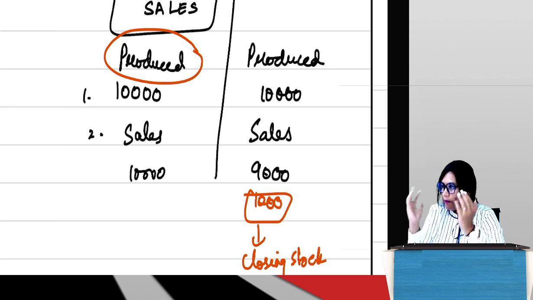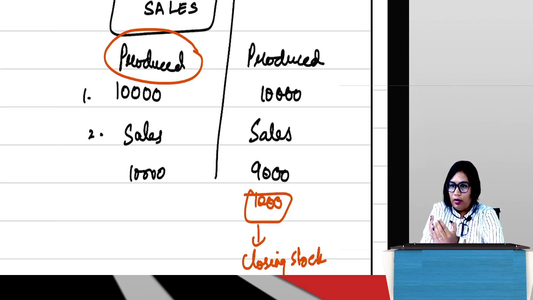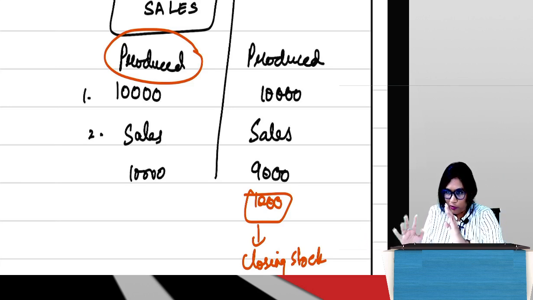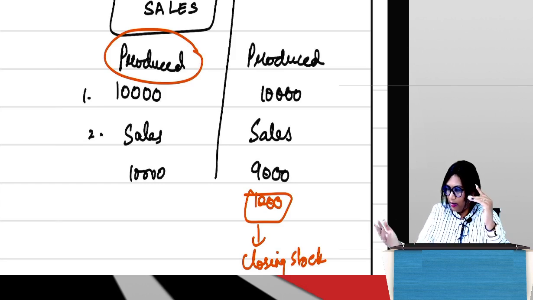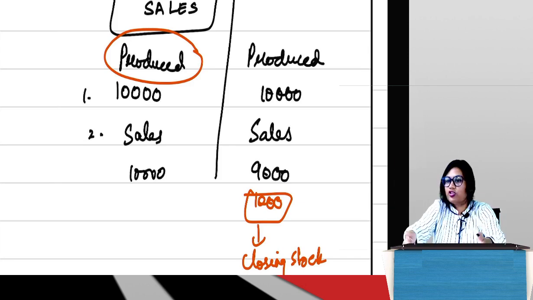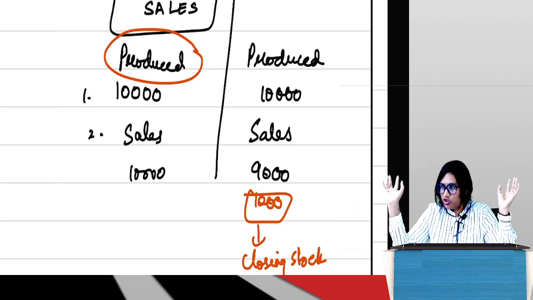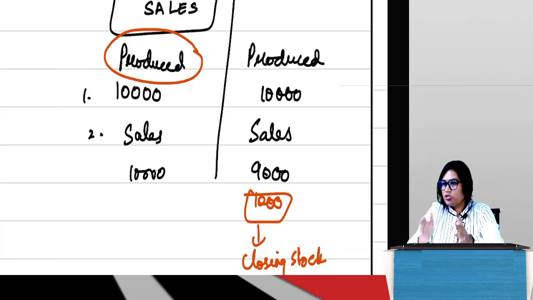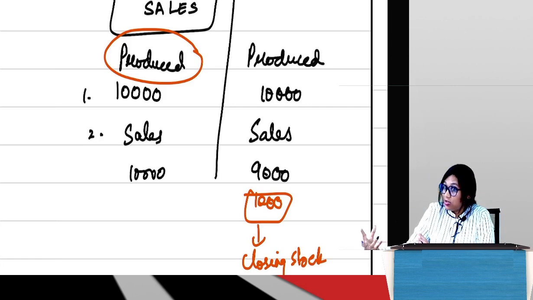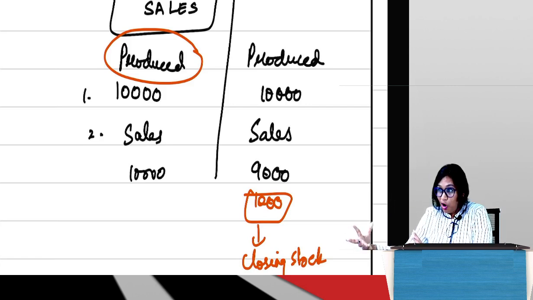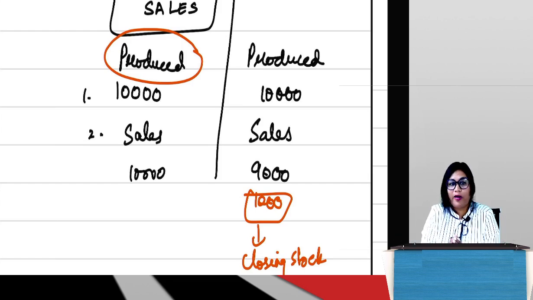Guys, now when I am talking about my units produced, all expenses incurred up to the production of my units will be what all? Prime costs, obviously, because without material and labor I won't be able to manufacture my product. All prime costs will be included in my units manufactured. Factory costs, all of them will be included because the units will be manufactured in the factory. So all the costs incurred in the factory will be incurred towards manufacturing my units, correct? And the factory cannot function without the support of the office, so all office costs will also be included in the manufacturing of my units, correct?